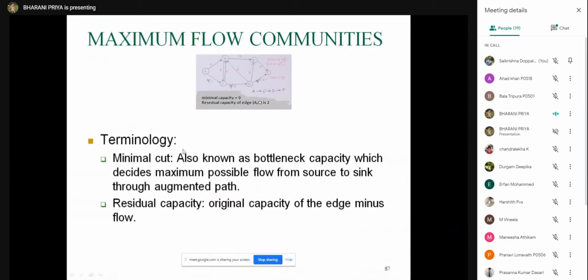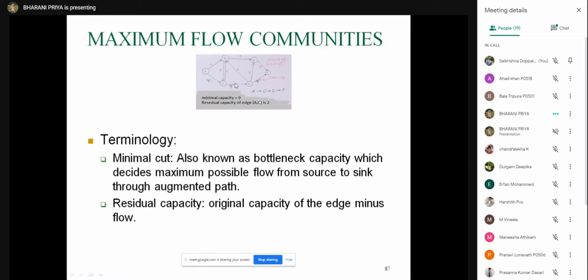See, you need to try to understand this. If you take any augmenting path, any path, say from the source, let the source be A and the destination be F, and I am taking the path as A, C, D, and F. For A, C, D, and F, the capacities are 11, 9, and 11. So in this path, the minimum capacity is 9. So you can flow the product only 9.